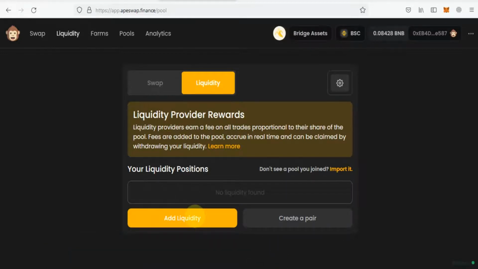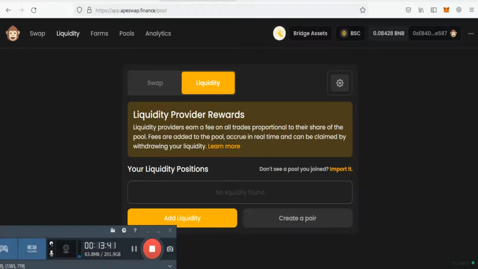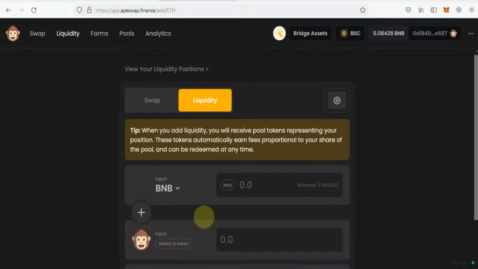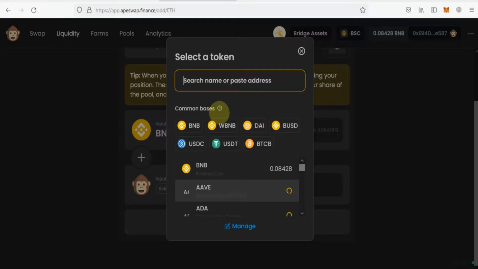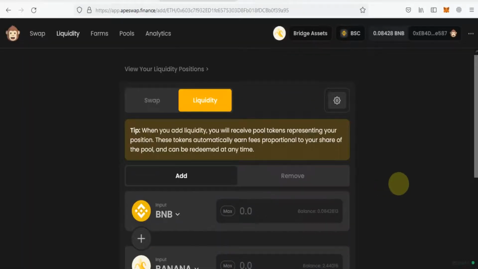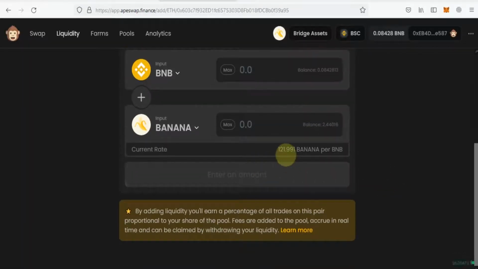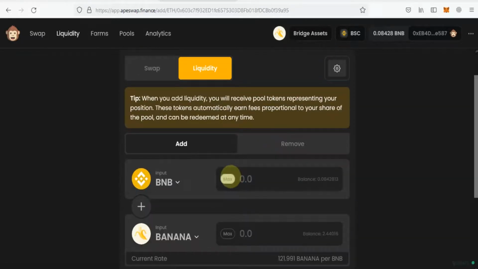So here you will click on liquidity. Here you will click, you need BNB and you need bananas. Here we click on bananas. We will select bananas. Okay, here I have bananas and here I will select maximum.